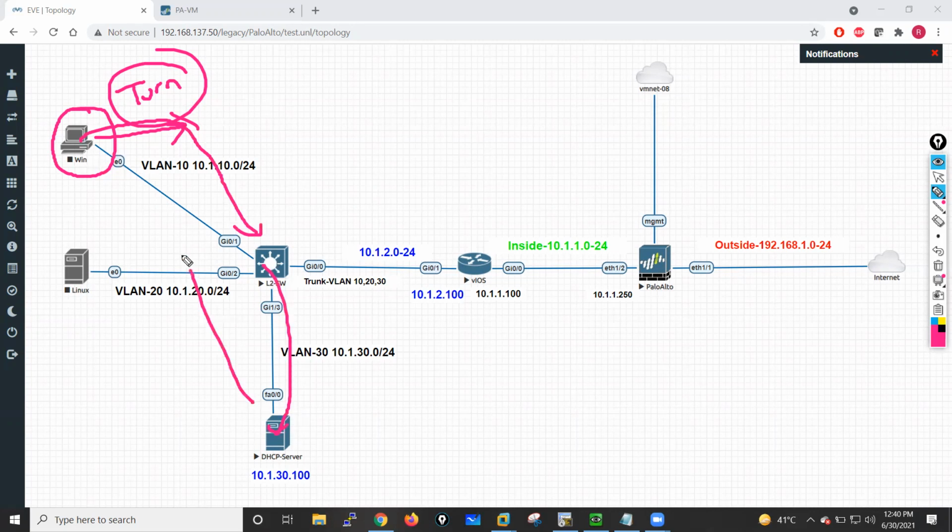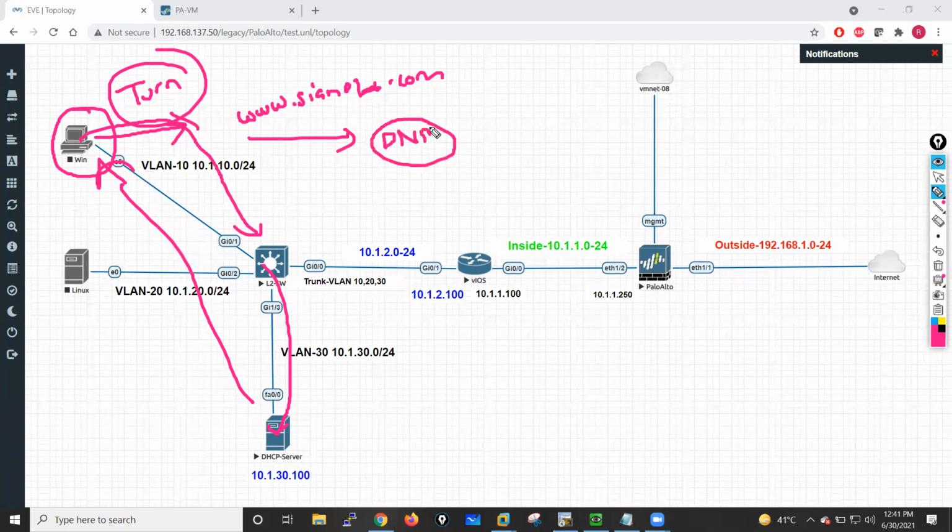When it gets the IP address from DHCP, then when we open the browser and type www.crnets.com, it will first look for the IP address of crnets.com. So it will send a DNS query. We will understand how DNS works.